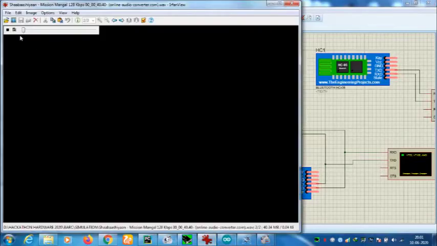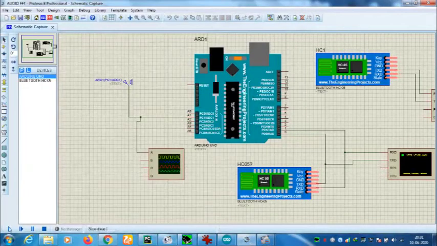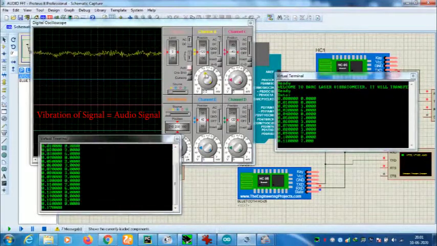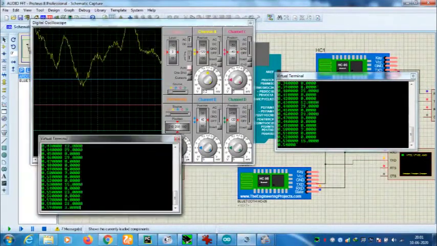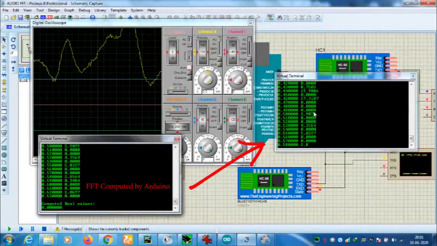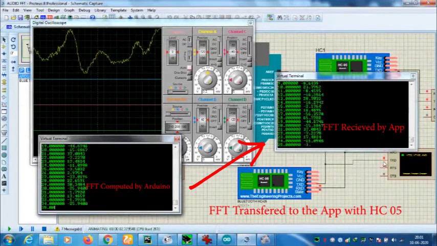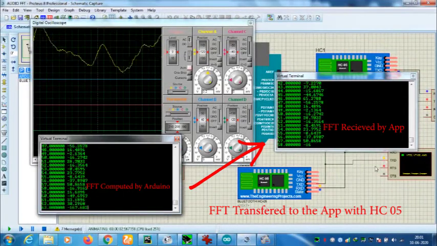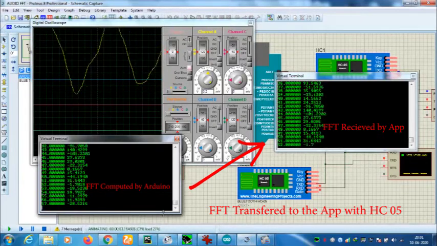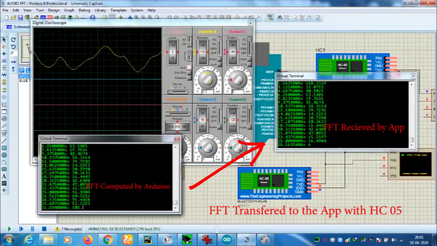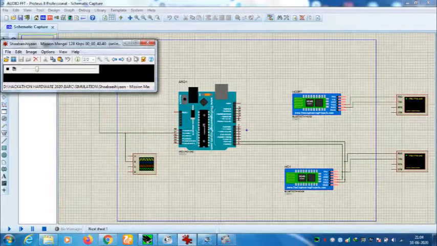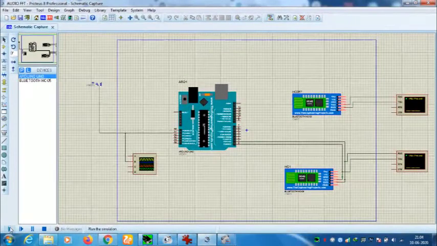Start the simulation. First we play the audio file, then we start the simulation and we observe the output on the CRO of the vibration of the audio signal, and Arduino is computing the FFT of the signal, which is transferred to another terminal with the help of Bluetooth, as we are observing that the Bluetooth data is transmitting and receiving. So we are calculating the FFT and dominant frequency, which is shown on the virtual terminal. So let's start the simulation. We play an audio file and start the simulation.